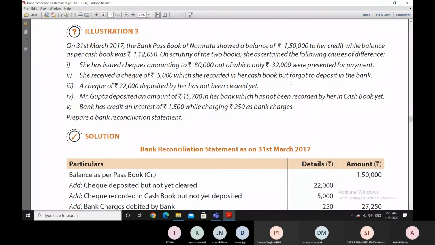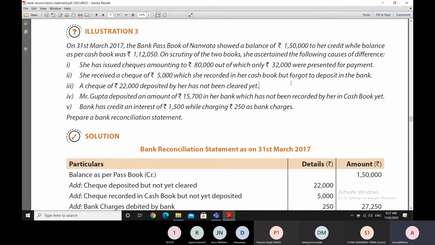Yes. Okay, but what we are saying is that this is just one of the causes of the difference. When we are preparing the bank reconciliation statement, if by doing that 5,000 thing both my books are getting reconciled, fine. And I don't have to prepare any bank reconciliation statement at all, because just by putting that 5,000 rupees check, my bank reconciliation is done.